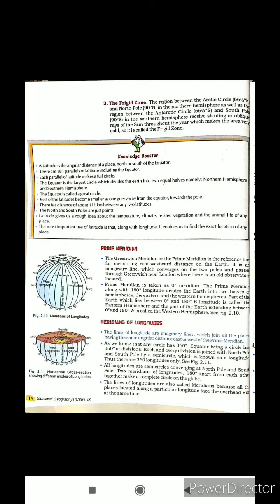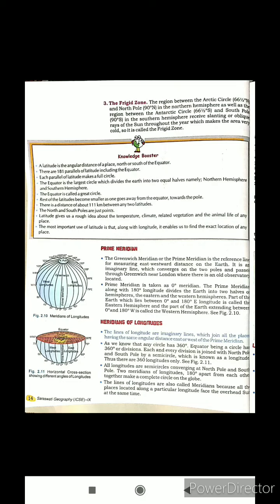Today I will teach standard 9th geography. My topic is latitude and longitude, which I have taught you in the previous class. The remaining part of this chapter I will teach you today. Before that, I am going to give you a revision of what I taught in the previous class.